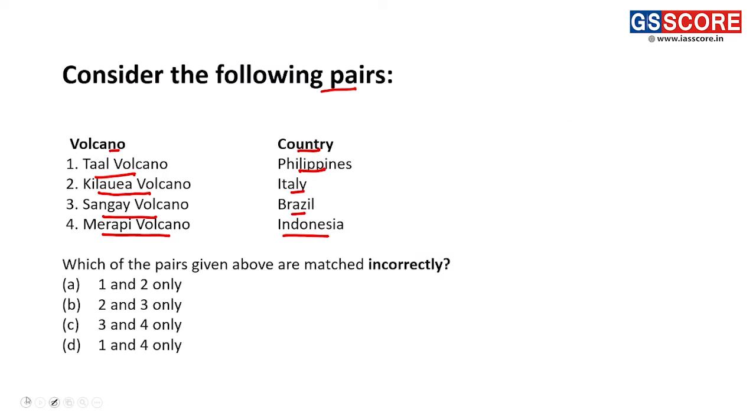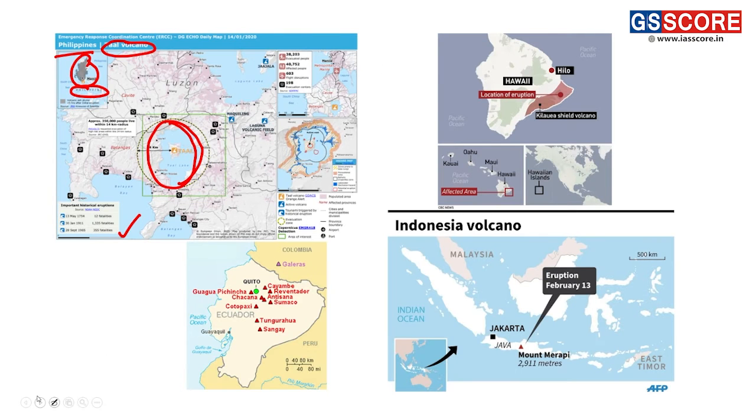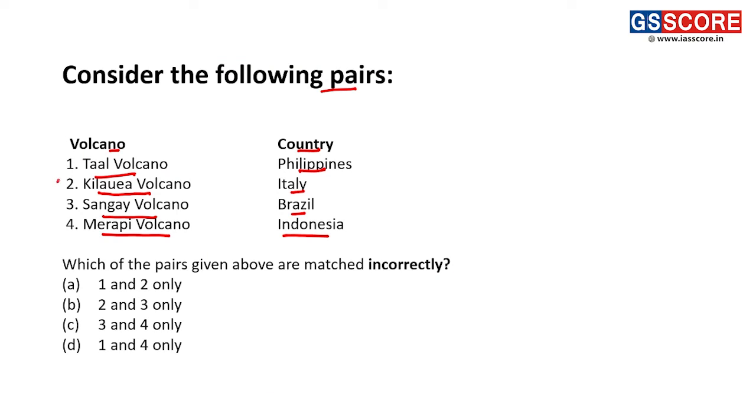Then pair 2 is about the Kilauea volcano. We can see it is present in the Hawaii Islands, which are present in the Pacific Ocean, towards the eastern part of North America. The Kilauea volcano is present in the southern part of Hawaii Island, thus making statement 2, or pair 2, an incorrect statement. In Italy, there is the Vesuvius volcano.